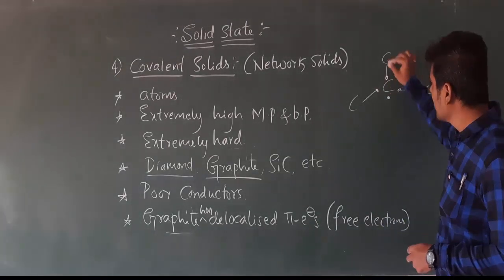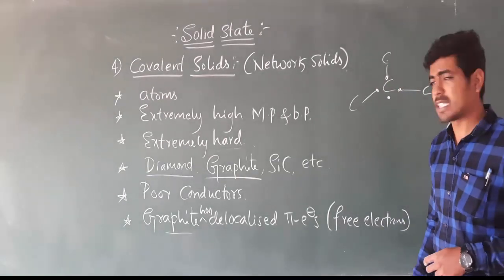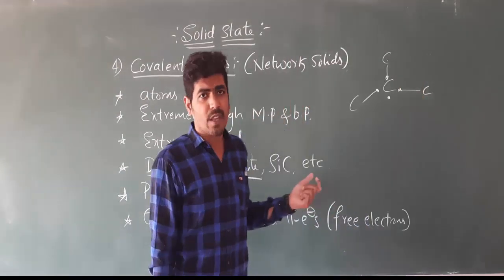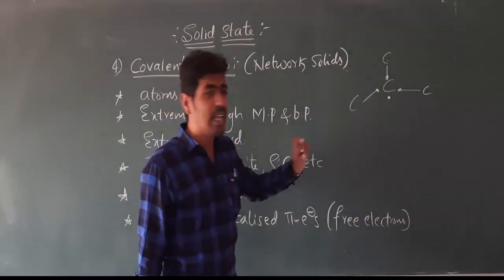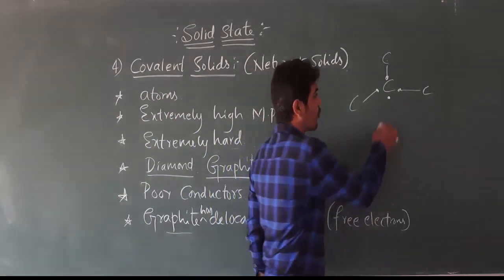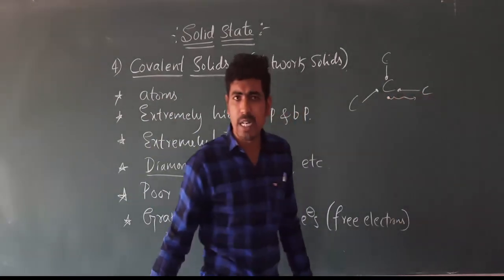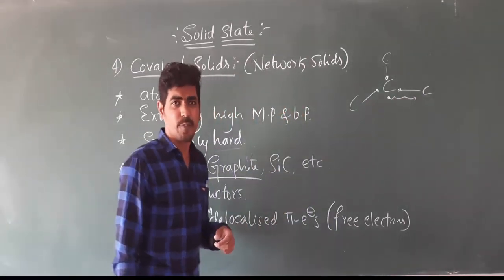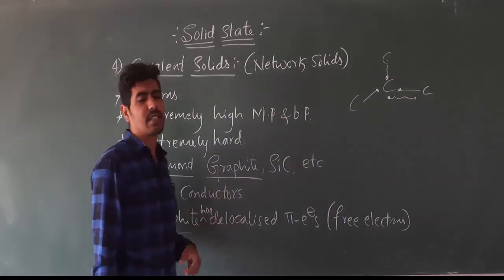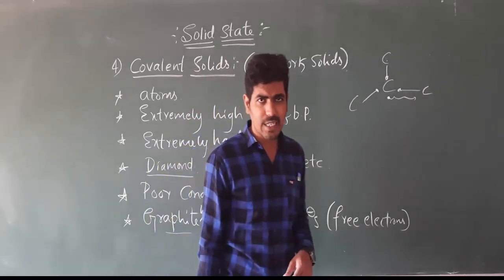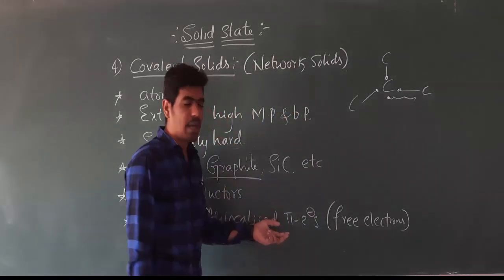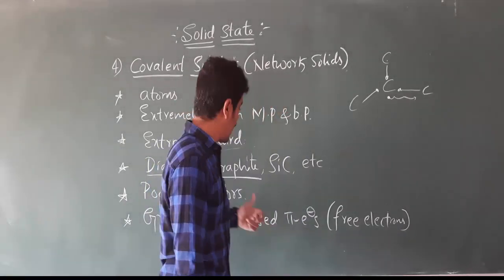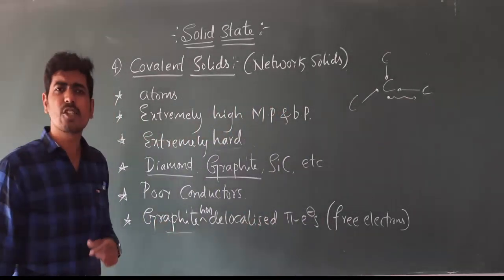But 3 are shared with other carbon atoms, and 1 electron will remain free, and that free electron will move from one place to another, and hence it is able to conduct electricity. So graphite acts as a good conductor of electricity due to delocalized pi electrons or due to the presence of free electrons. And also graphite is soft.